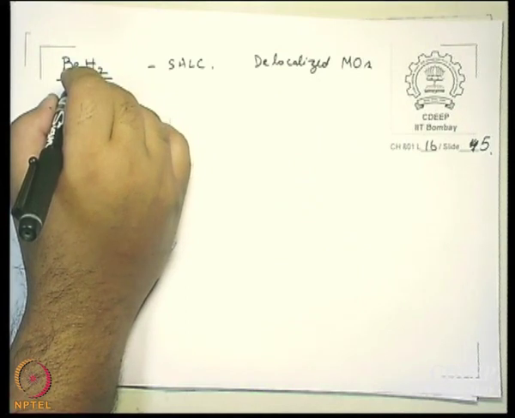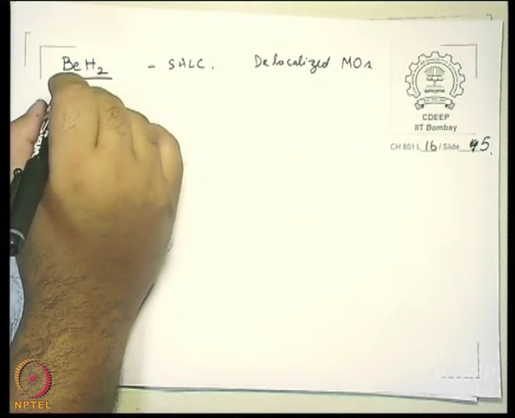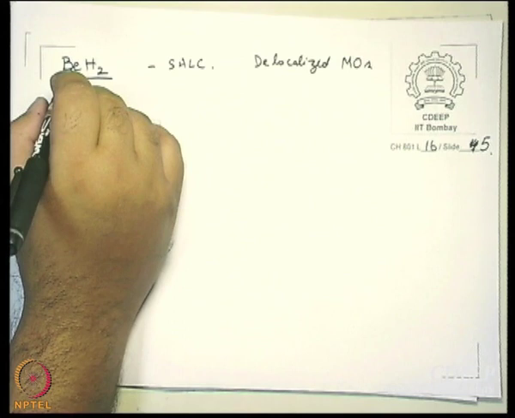Because that is the strength of MOT, isn't it? It allows you to handle more than 2 center 2 electron bonds. So, we better use the strength to the maximum extent possible. Fine. So, what we do is, first of all we think what are the pendant atoms and what is the central atom. In this case BeH2, Be is the central atom, right, and the hydrogen atoms are the pendant atoms. You know what is the meaning of pendant?